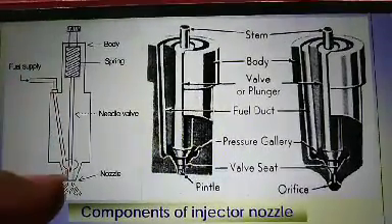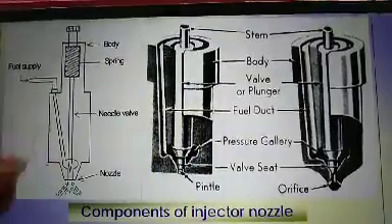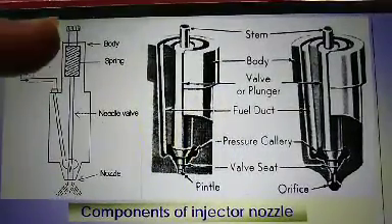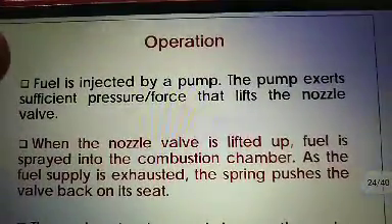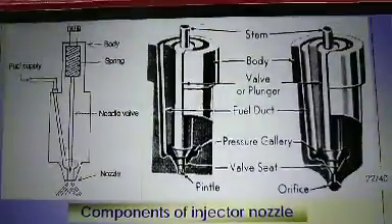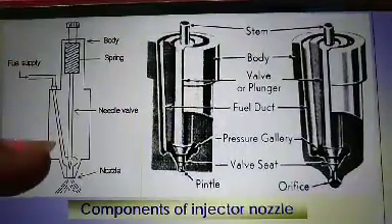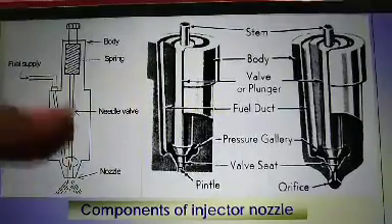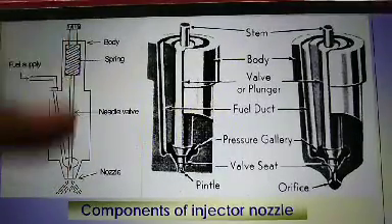That is, the mouth of the nozzle is closed at the start, and that is set by the set screw at the top. Now the pump exerts a sufficient force that lifts the nozzle valve. After exerting sufficient force at the mouth, it will lift the needle from the nozzle valve or the mouth of the nozzle.